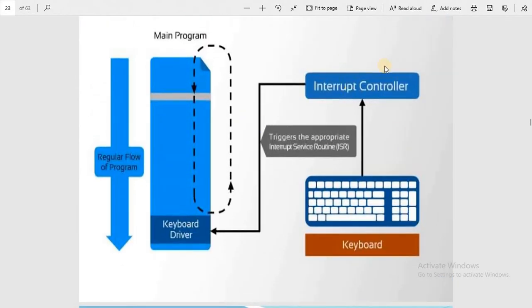In that figure, when a key is struck, the interrupt controller generates the interrupt routine and halts the main program, and here is the interrupt cycle. After that, it will resume the main program. This is the interrupt based architecture of the computer system.